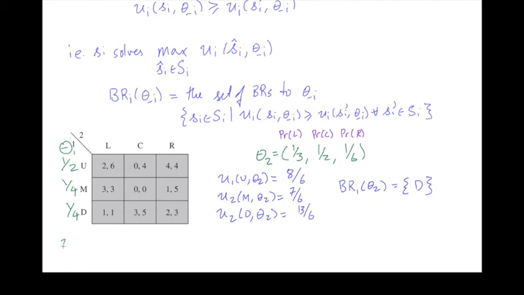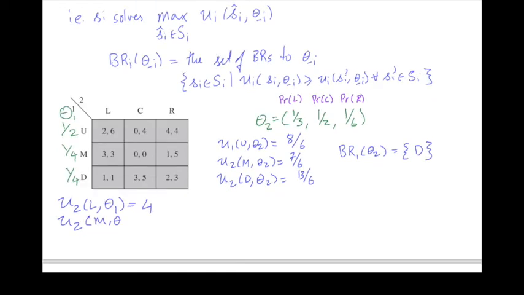Player 2's utility from playing left, given his belief, is 4. His utility from playing center, given his belief, is 13 over 4. And his utility from playing right, given his belief, is also 4.